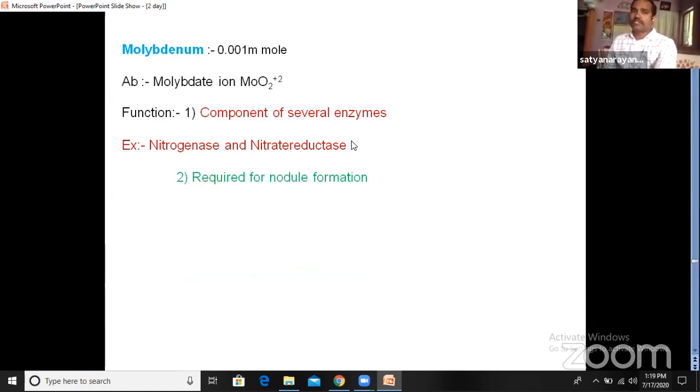So for the synthesis of these two enzymes, the molybdenum ion is required, and it is also required for nodule formation. In leguminaceae family plants, we observe the root nodule. For the formation of the root nodule, the molybdenum ion is required. Then what are the deficiency symptoms of it?